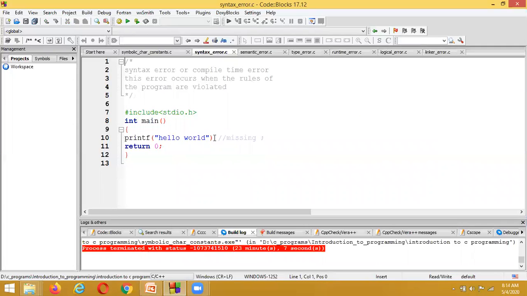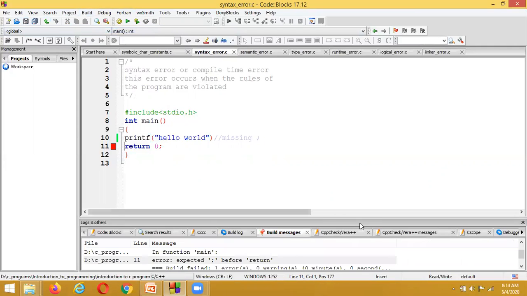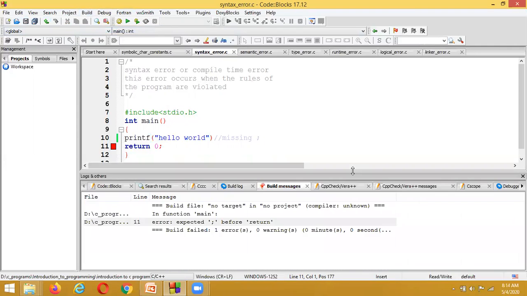Syntax error. Suppose inside this program I have missed the semicolon. What type of error is going to be thrown? If I compile here, it throws an error saying semicolon expected. It is showing semicolon expected.